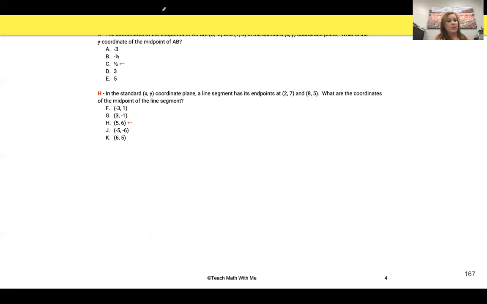So the next one here, we've got coordinates. We've got the endpoints. So this is one of them that's really kind of nice. You've got the endpoints, and you just have to add them together. I've cut it off just a little bit.